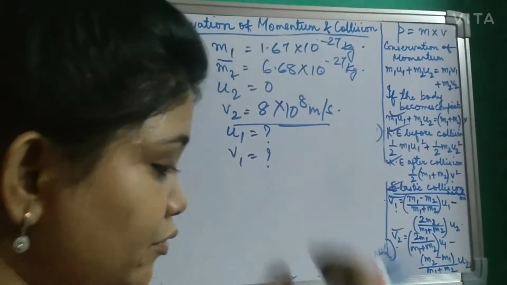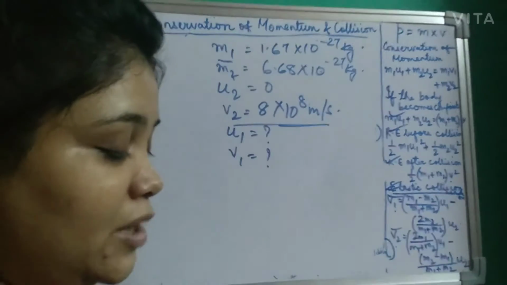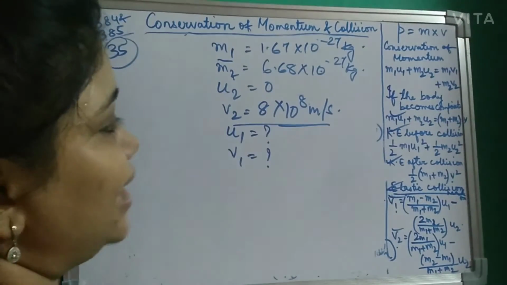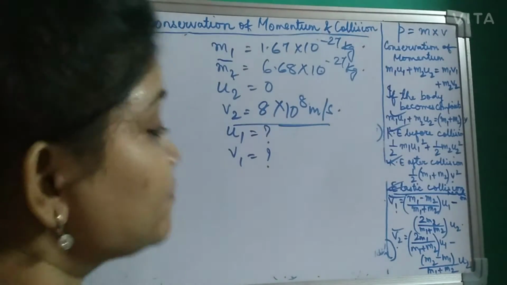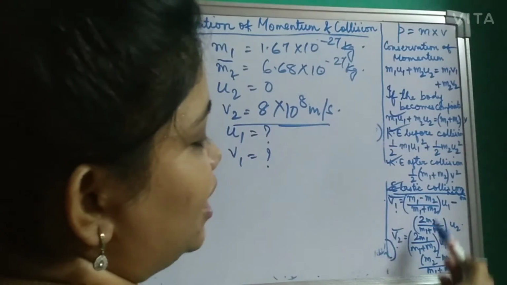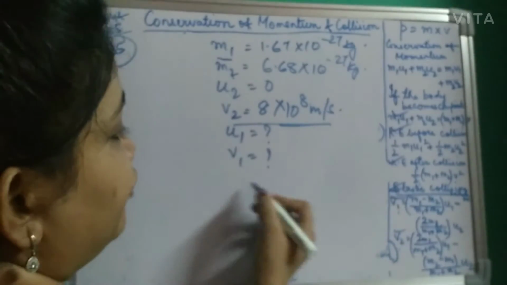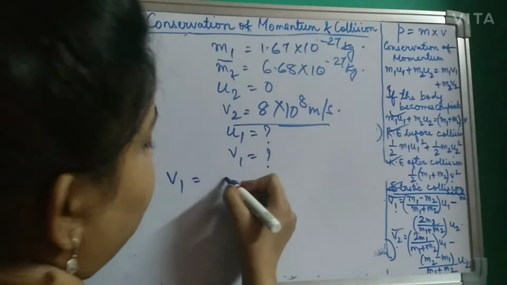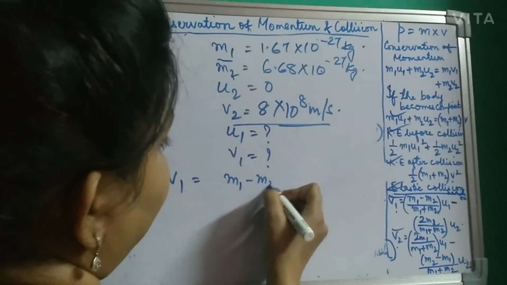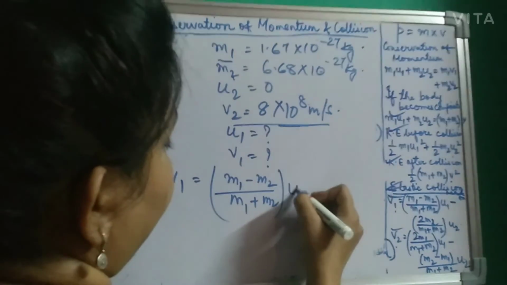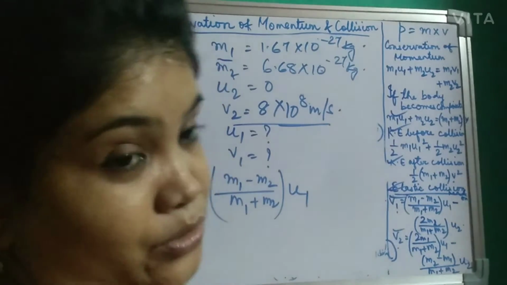So what have they asked to find out? Find the speed of the proton before and after collision. That means you have to find u1 and v1. The formulas are given over here. Let us find v1 first. What is the v1 formula? m1 minus m2 by m1 plus m2 times u1.